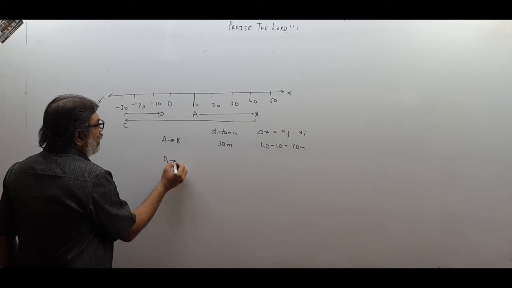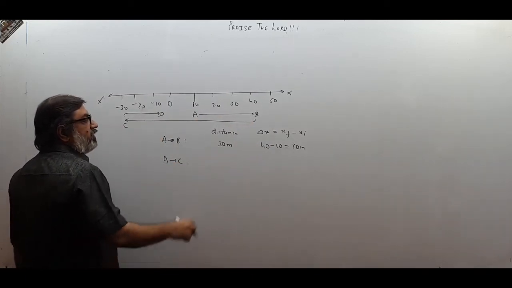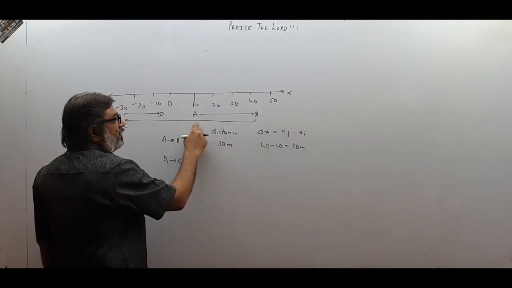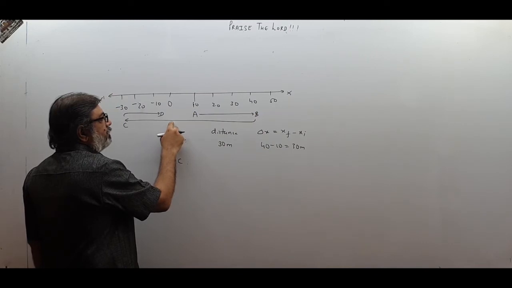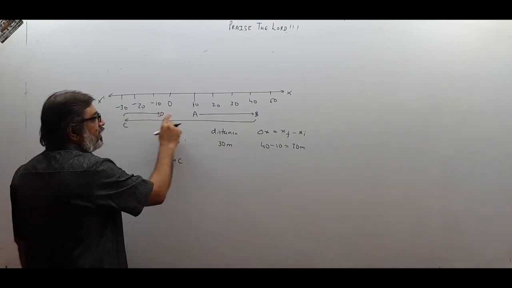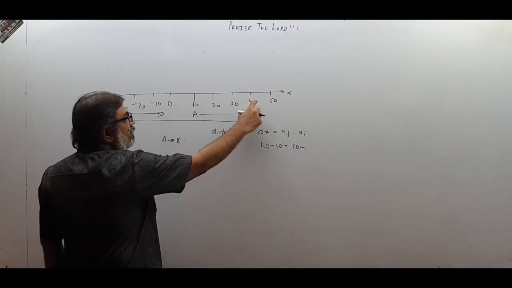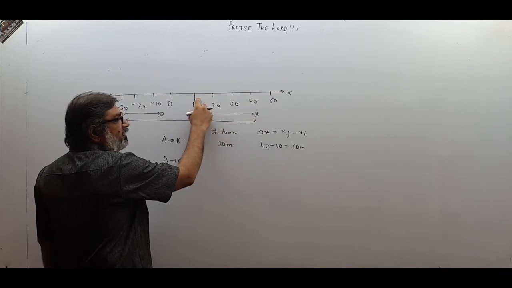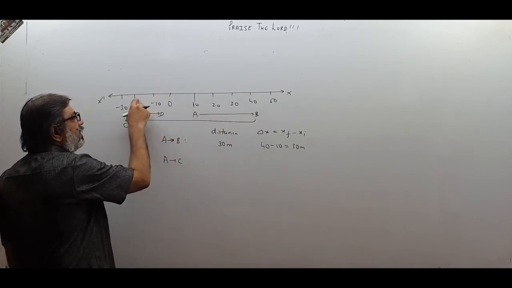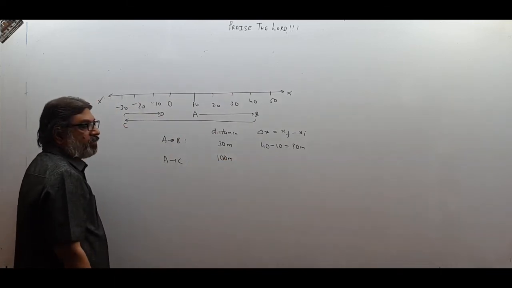When I talk of A to C, if I go from A to C, so how much distance have I traveled? 30, again 30, 60, 70, 80, 90, 100. See, I go from A to B, I come back like this and reach C. So from A to C, distance covered is 100 meter.